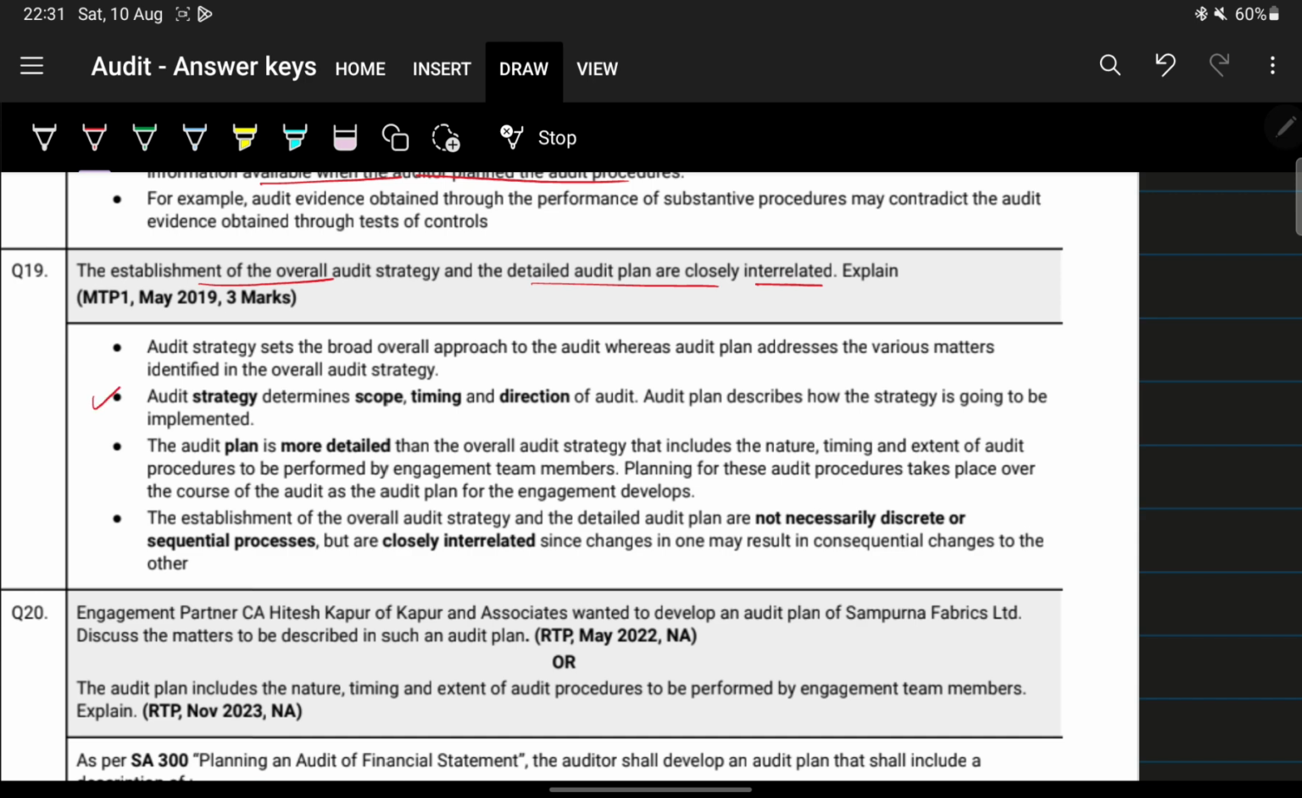Okay, and then tell that the audit plan is more detailed than the overall audit strategy, that includes nature, timing. Basically this is the audit plan, meaning audit procedures take place over the course. Okay, next, the establishment of the overall audit strategy and the detailed audit plan is not necessarily a discrete or sequential process, but they are closely interrelated.